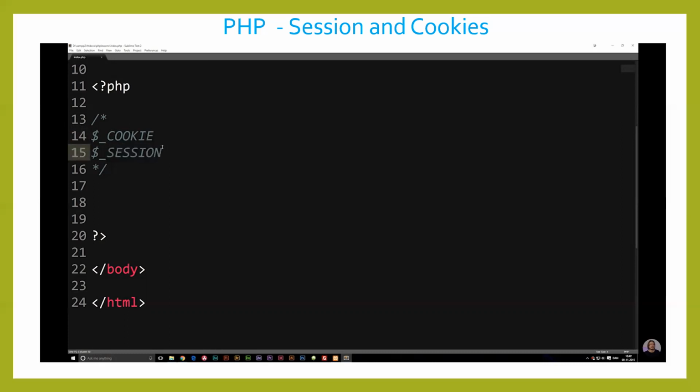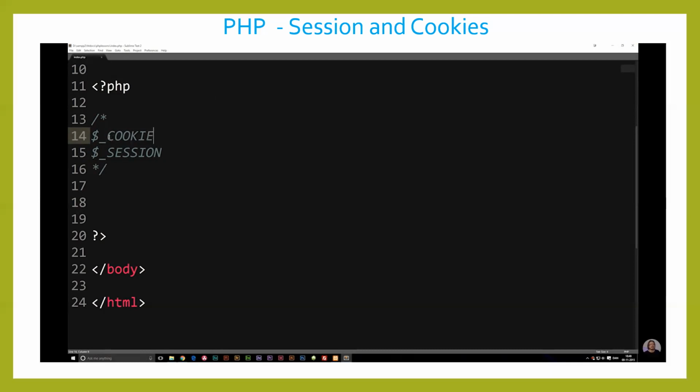There's also a difference here because a session ends as soon as you close down your browser. If I shut down my Chrome or Firefox or whatever browser you might be using, the session is going to end. A cookie, on the other hand, has a time limit. I can set a cookie for maybe 30 days, like a month, if I want to. And when they enter a website again, it's still going to remember the information that we saved inside the cookie.